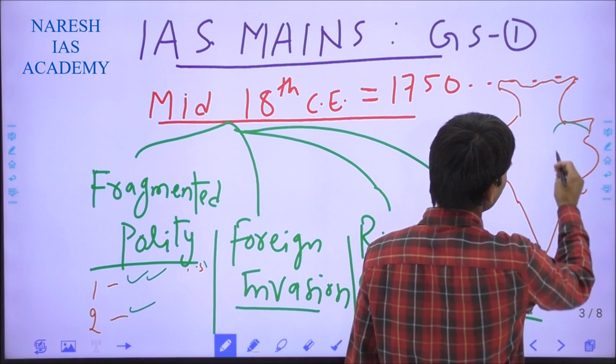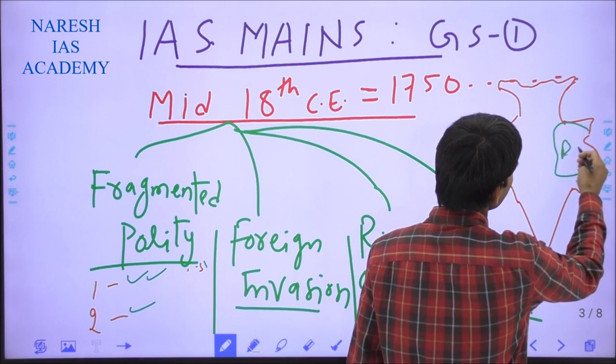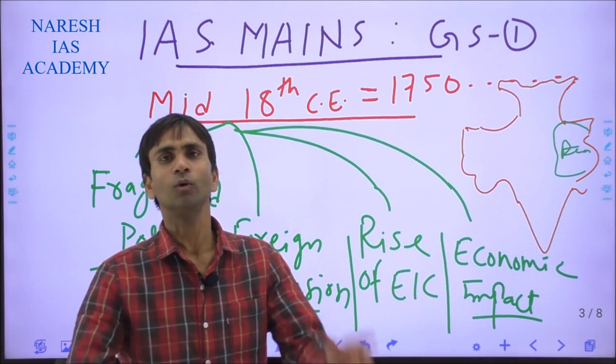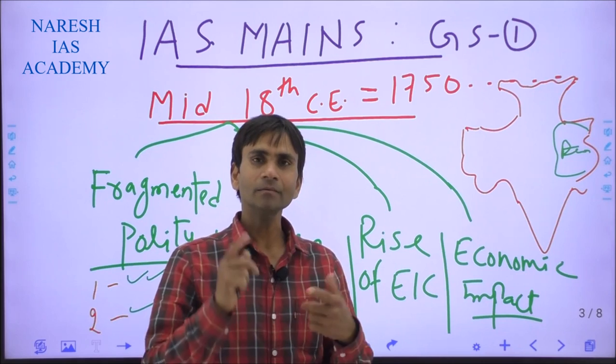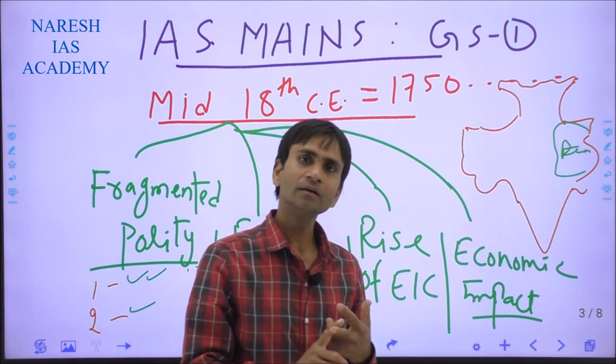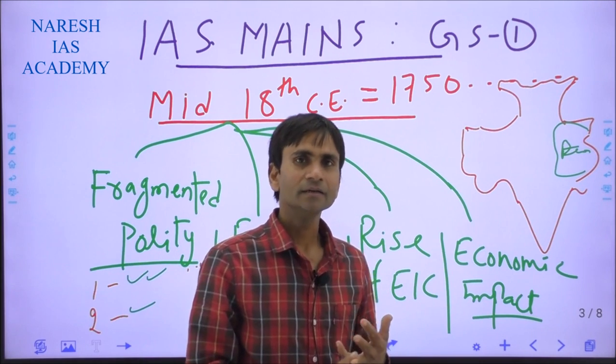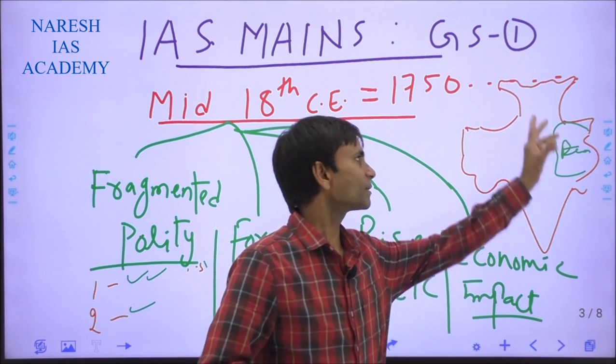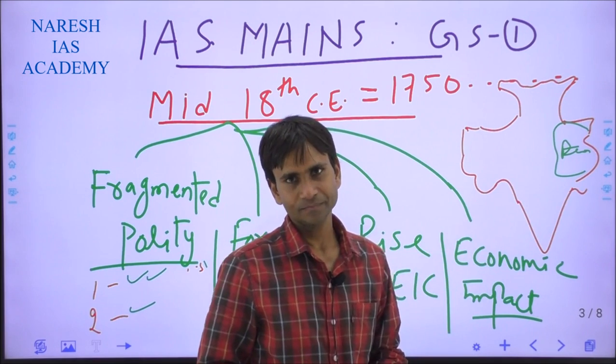This was the Bengal province. The Bengal province was the largest province at that time, including presently West Bengal, Bangladesh, Bihar, Odisha, Jharkhand and some other parts of the northeastern states.